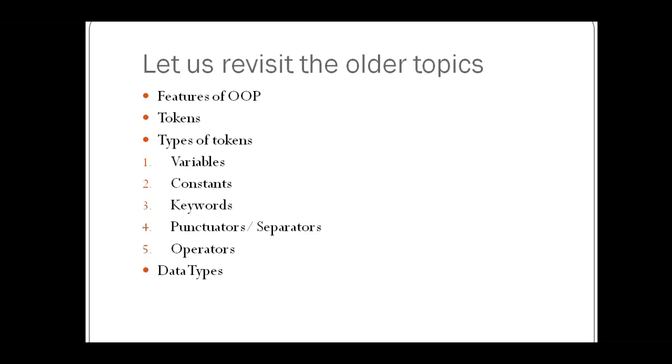Then it is a relational operator, because A == B means we are checking, is A equal to B? That's why it is a relational operator. So don't get confused between these two. I have already discussed in class 9 that double equal to is a relational operator and single equal to is an assignment operator.